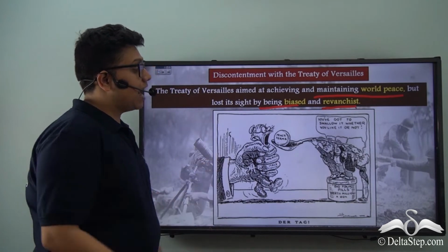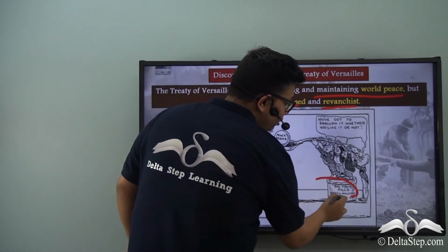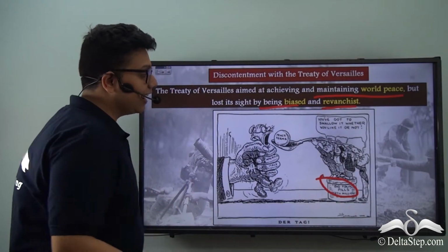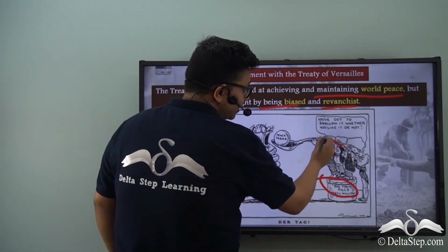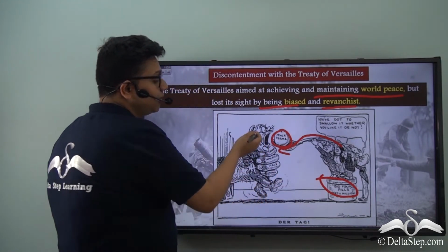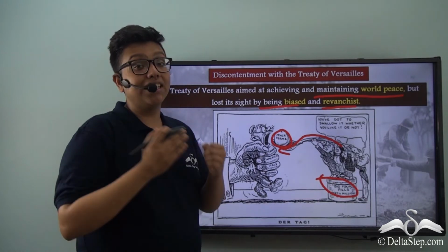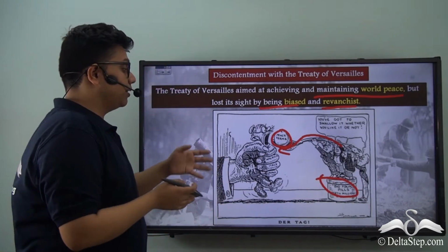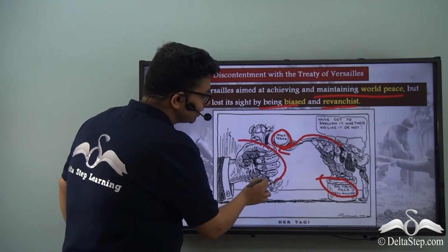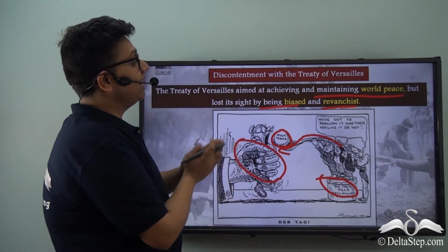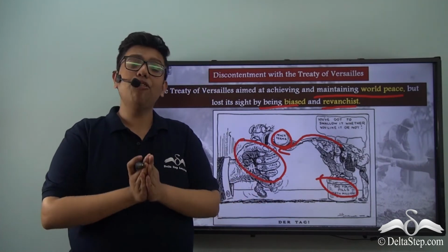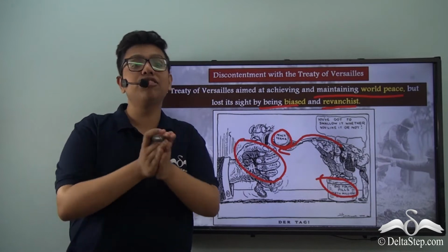Because you can see how the Allied nations, the big four nations, which is USA, France, Britain, and Italy, are forcing on Germany. They're spoon feeding Germany the peace terms. And Germany has no other option but to consume the peace terms, as Germany is being held by a firm grasp of the Allied nations itself. The Allied nations are saying, you have got to swallow it whether you like it or not. Therefore, this particular treaty was forced upon Germany.